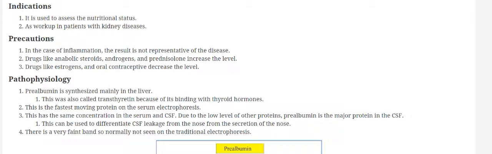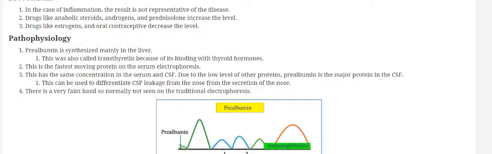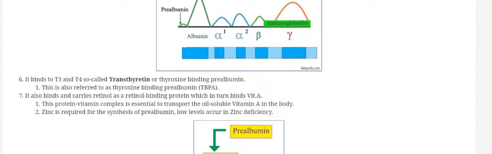Pathophysiology: prealbumin is synthesized mainly in the liver. It was called transthyretin because of its binding with the thyroid hormones. Prealbumin has the same concentration in the serum and the CSF, and it is the fastest moving protein in serum electrophoresis. Prealbumin also binds with vitamin A, so it is also called retinol binding protein.